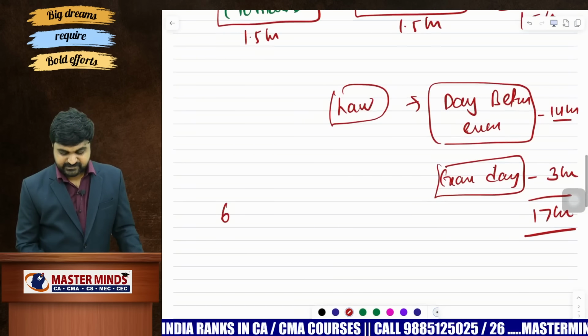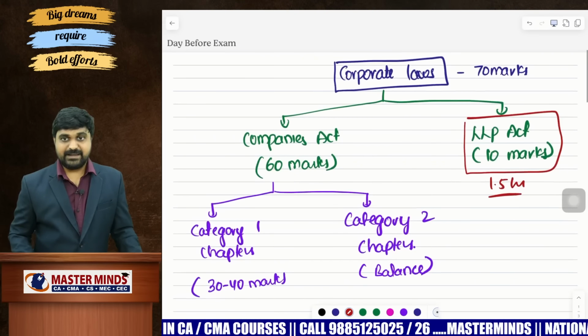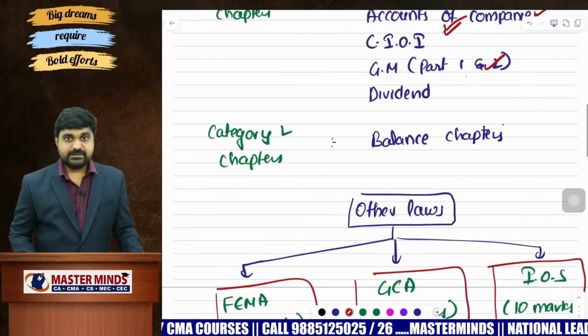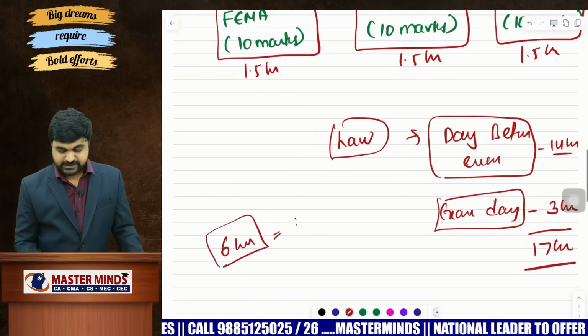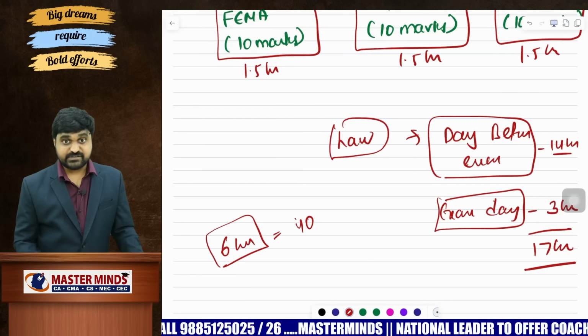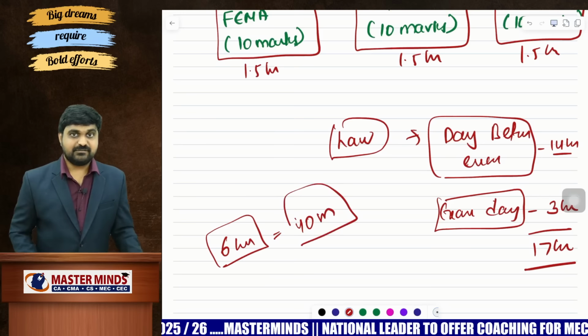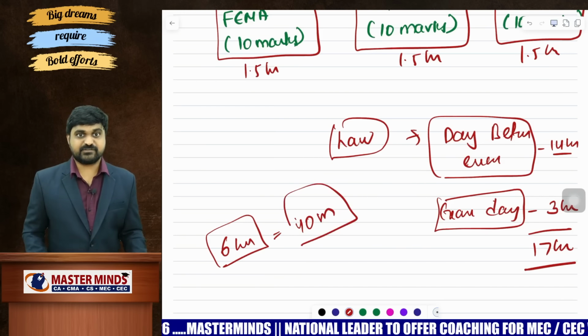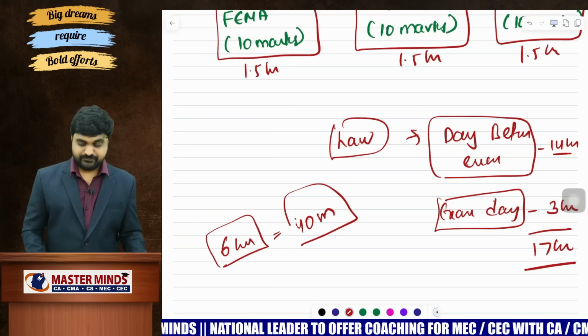During the first 6 hours, what you achieved is, in case of the LLP Act, 10 marks. In case of General Clauses, Interpretation and FEMA, 10, 10, 10, total 40 marks. That means because of your first 6 hours of preparation, you are now capable of attempting a question paper for 40 marks. Just 6 hours of preparation, 40 marks.